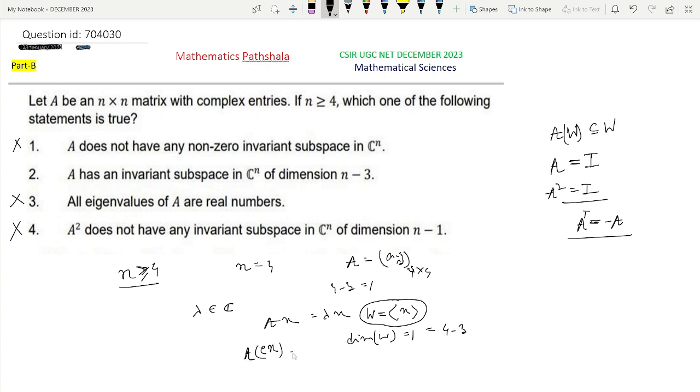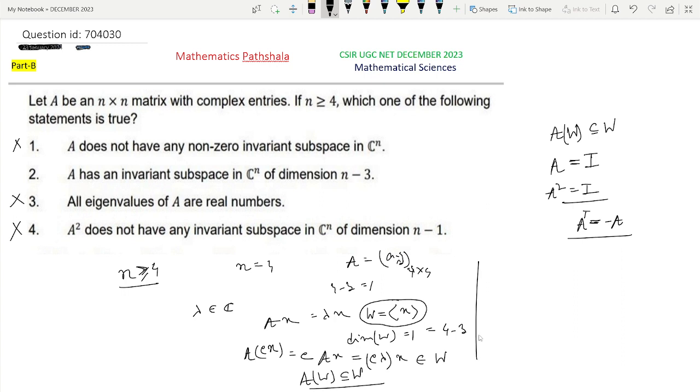Now A of Cx will be equal to C Ax, and since Ax equals lambda x, this is C lambda x. It is also a scalar multiple of x, so it belongs to W. So we have AW subset of W. So W is an invariant subspace in Cn of dimension n minus 3.